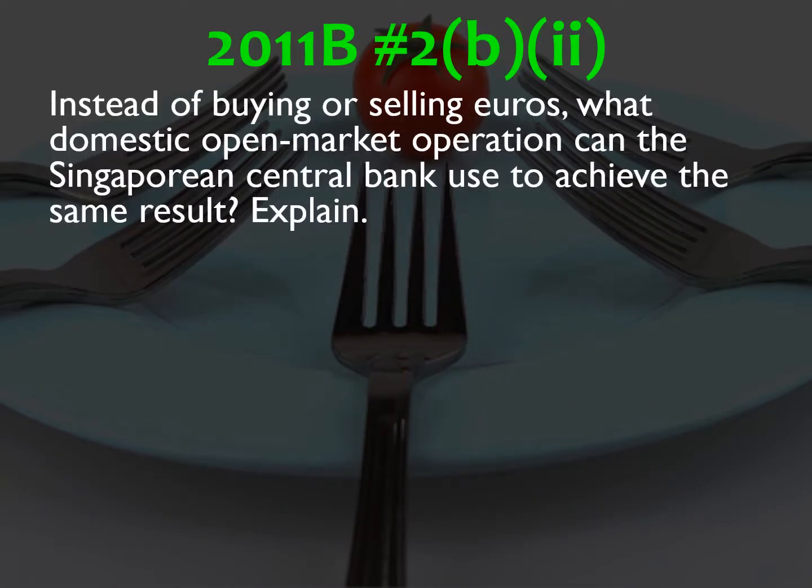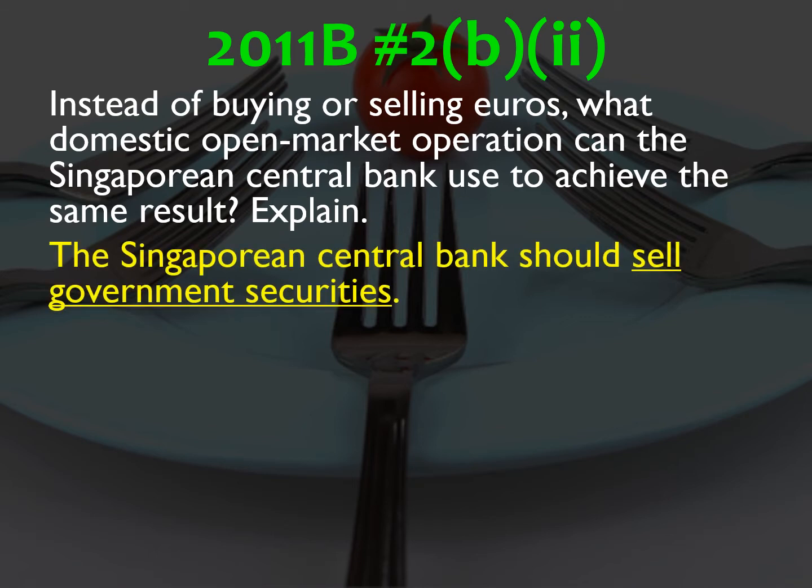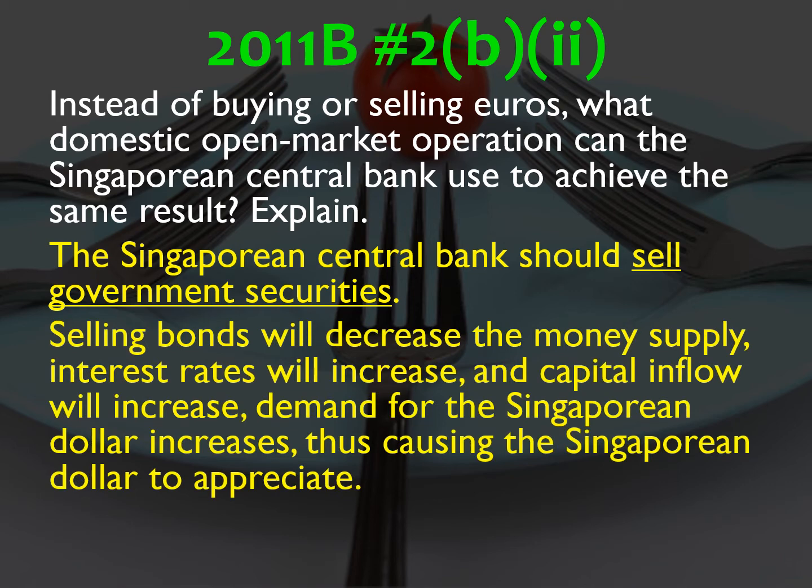Part B2, instead of buying or selling euros, what domestic open market operation can the Singaporean central bank use to achieve the same result? So the Singaporean central bank should sell government securities, and the reason is selling bonds will decrease the money supply, which will increase interest rates and thus cause capital inflow to increase. If capital inflow increases into Singapore, foreigners, or Europeans in this case, are going to want to invest in Singaporean financial assets, which is going to increase the European demand for the Singaporean dollar, thus strengthening the Singaporean dollar compared to the euro.